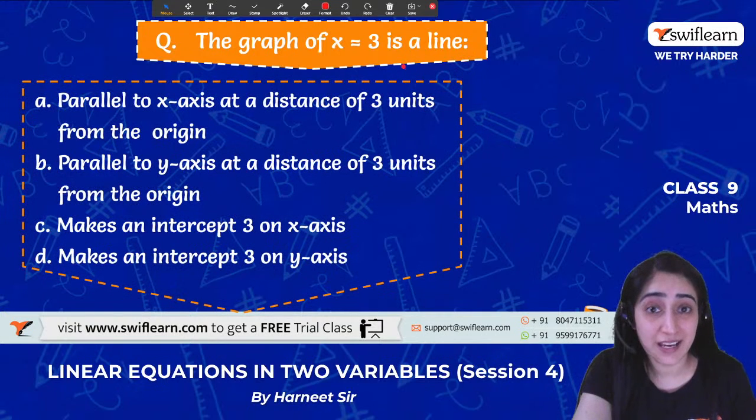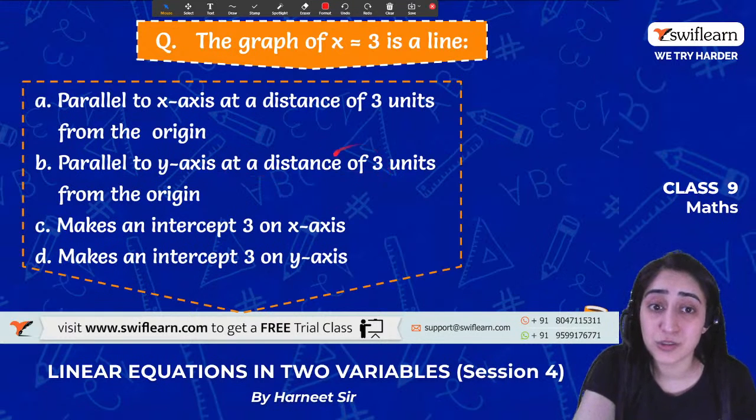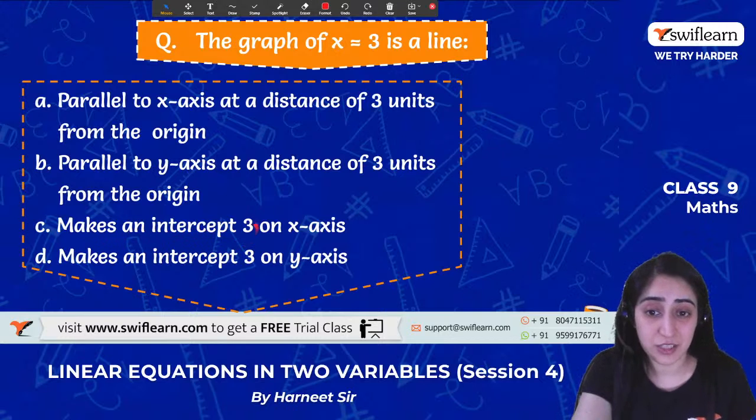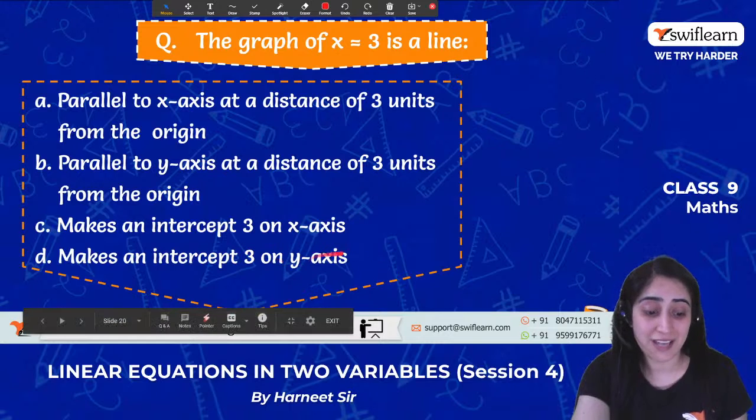So when it's a line, it's parallel to the x-axis at a distance of 3 units from the origin. It's parallel to the y-axis at a distance of 3 units from the origin. Or it makes an intersection at 3 on the x-axis. It makes an intersection of 3 at the y-axis.